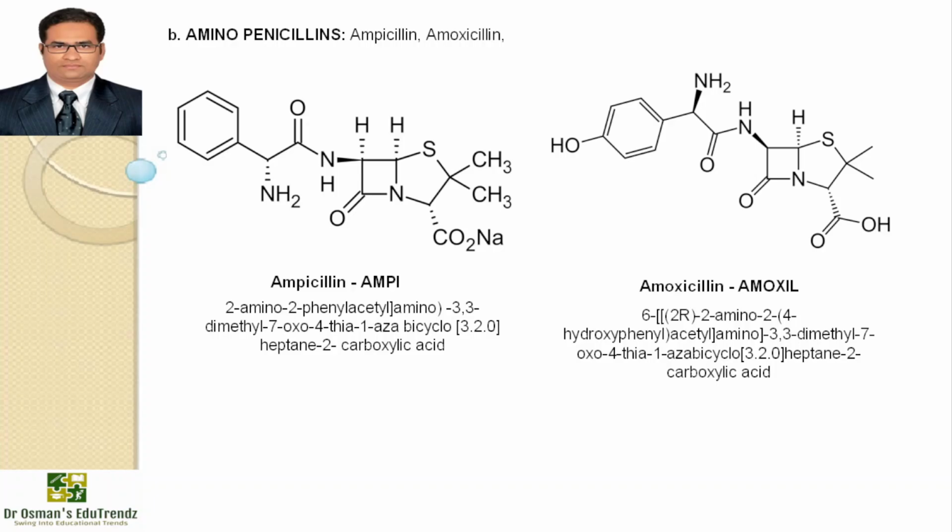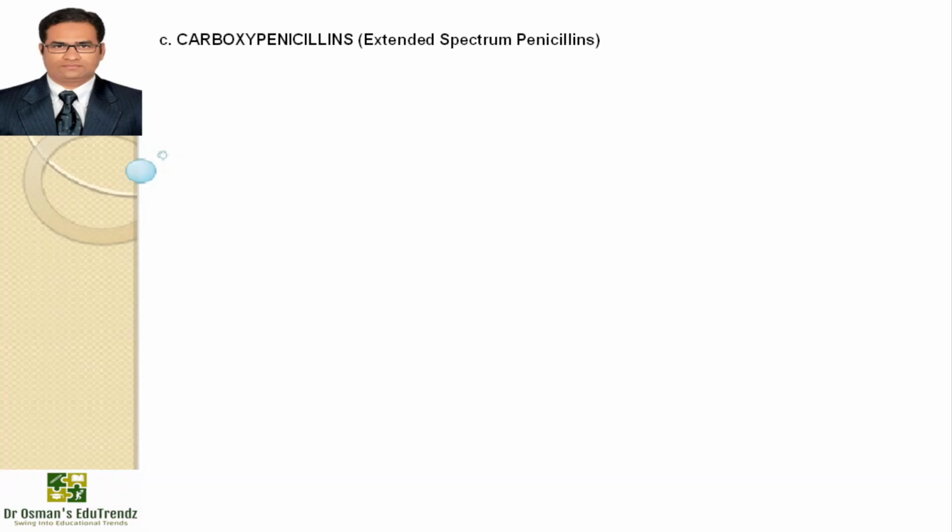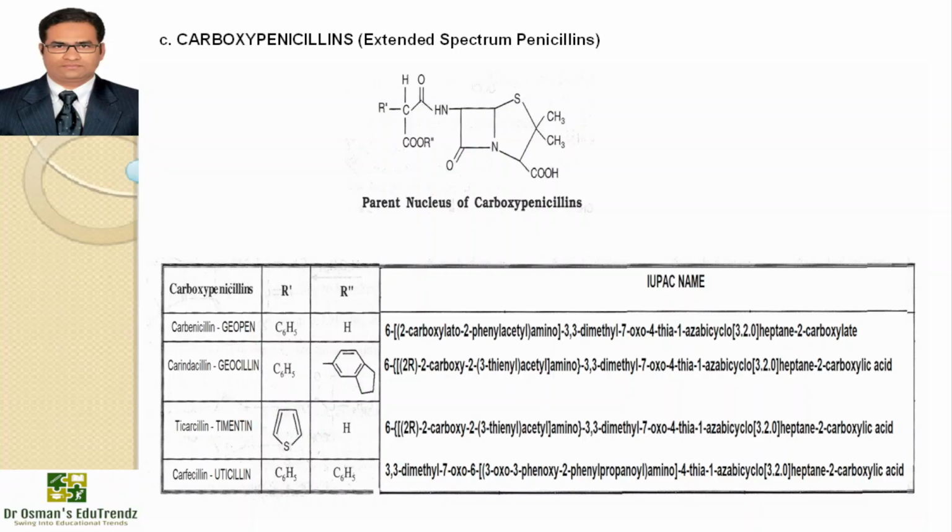Amoxicillin is an antibiotic used to treat a number of bacterial infections. This includes middle ear infections, strep throat infections, pneumonia, skin infections, and urinary tract infections. Now moving on to carboxypenicillins, extended spectrum penicillins. We have examples here, the parent nucleus and substitution at R1 and R2.